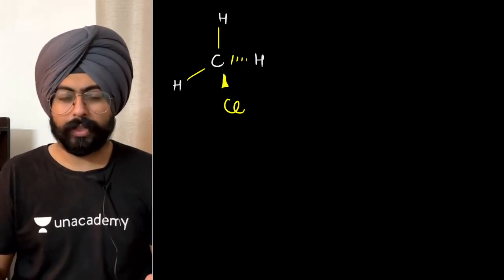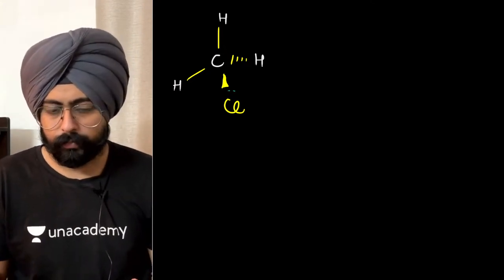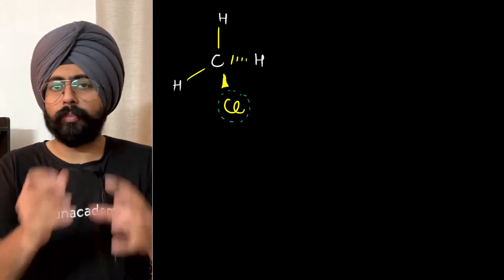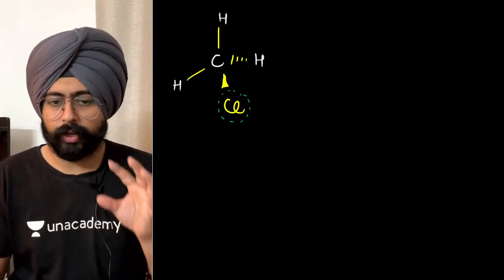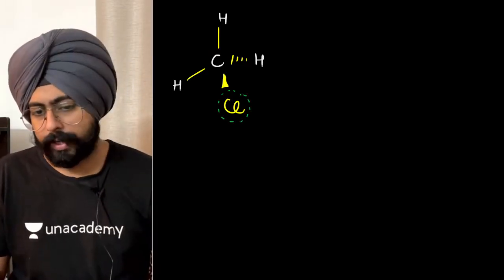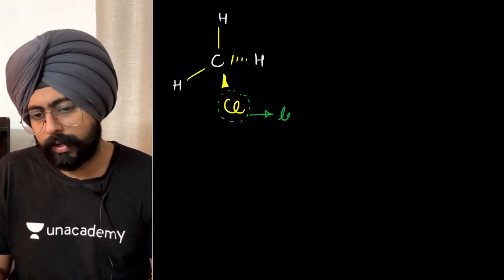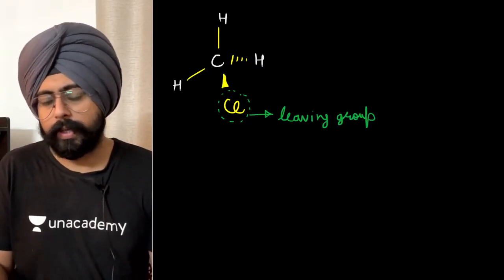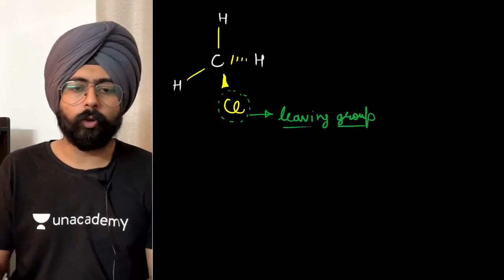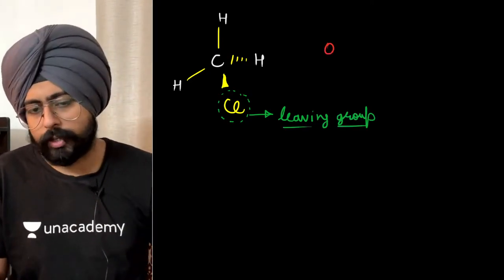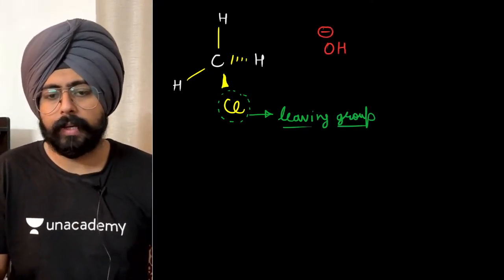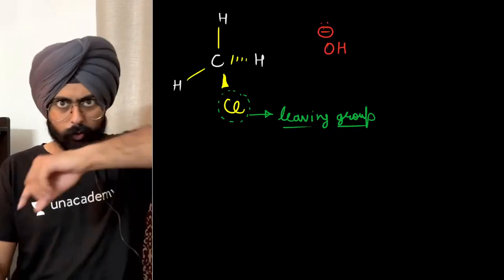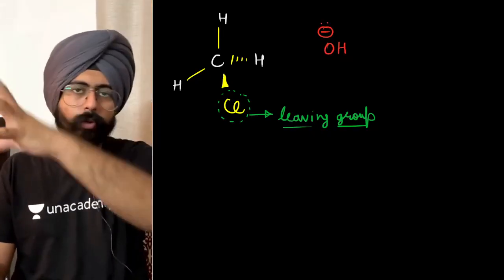Now, my dear friends, over here, this chlorine, since it is going away from the original substrate, since it is going away from the original product, this will be called the leaving group. Okay, this will be called the leaving group. Now the thing is that an OH negative group has to attack this particular carbon. OH negative group has to attack the carbon and chlorine has to leave.